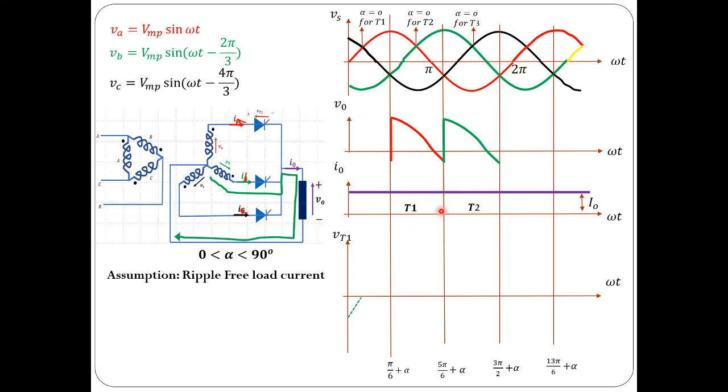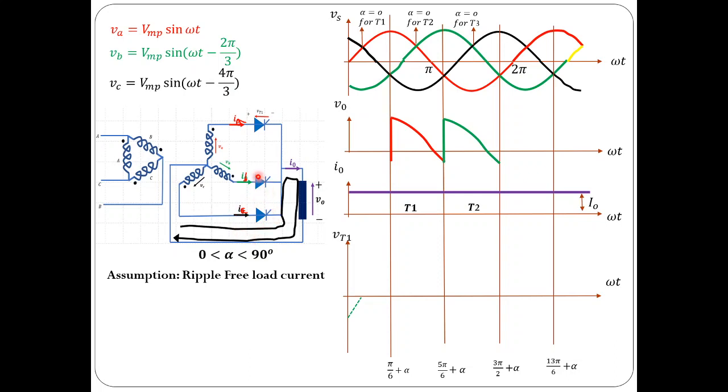Now what happens at this instant? So that is 3π/2 plus alpha. At this instant, the already forward biased thyristor, that is T3, is triggered. Gate signal is applied to T3, and it comes into conduction, and the load current would be shifted from T2 to T3, and T2 would be reverse biased by this incoming thyristor.